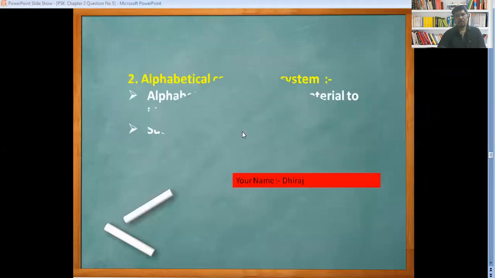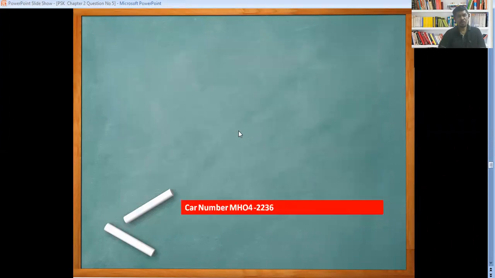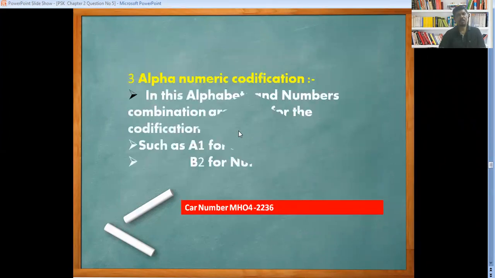Now look at the alphabetical codification system. Under the alphabetical codification, a name is given to the material, such as A for the screw, B for the nut. Even I have a name, Dr. Dheeraj Joval. That's my name for the codification. With the name we can easily identify. Even also we can see here, look at the alphanumeric.